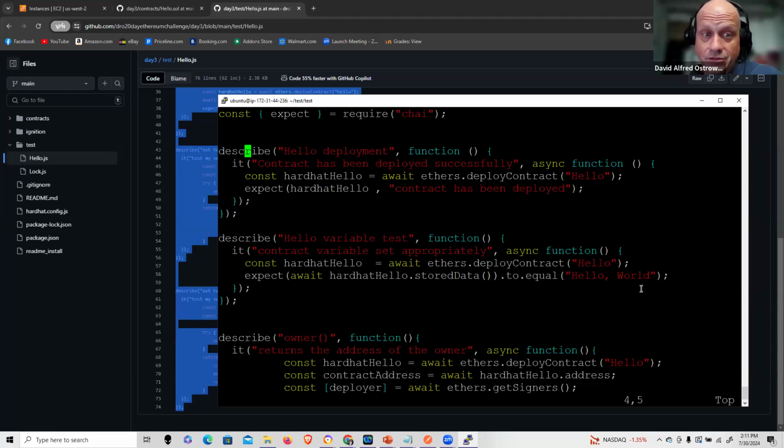And this is just performing the deploy contract, okay, with the appropriately named contract, and then I have the test here just for the variable. So it's not returning some type of error code or something, okay? So it just returns appropriately, and it comes back with the message contract has been deployed.